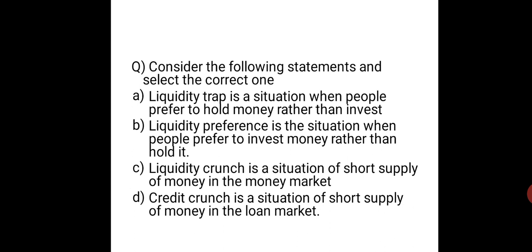Moving on to the third statement, liquidity crunch is a situation of short supply of money in the money market. Credit crunch is a situation of short supply of money in the loan market. So anything crunch means what? There is a shortage. If it is liquidity crunch, that means money shortage is there. Credit crunch means there is a shortage of loans. So those two statements are absolutely correct. We are going back to the first statement, that is liquidity trap.